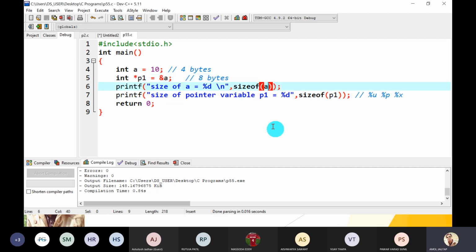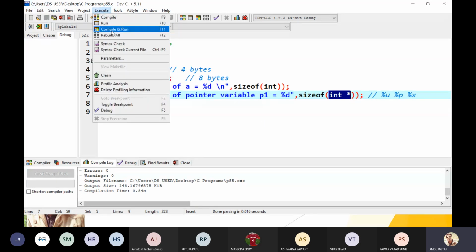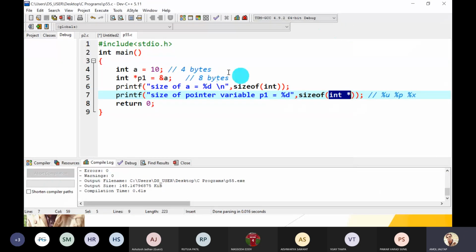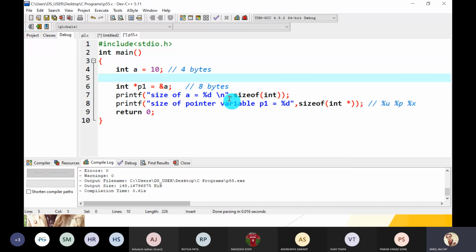Another thing we can do: instead of A we can write int, the name of the data type, and that is also possible. Or instead of P1 we can write the data type int pointer. So int pointer is a pointer type of variable, a derived data type. Let's compile and run. It gives you 4 bytes and 8 bytes. Now my question is, character C is equal to, suppose, single quote A. Great. So how many bytes are required for the C variable?